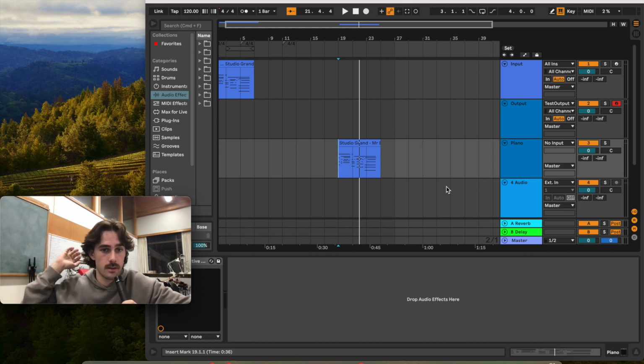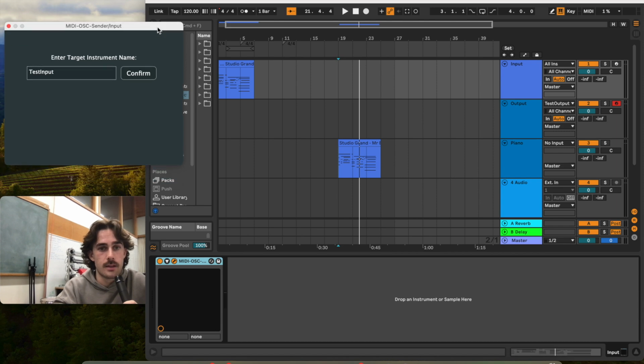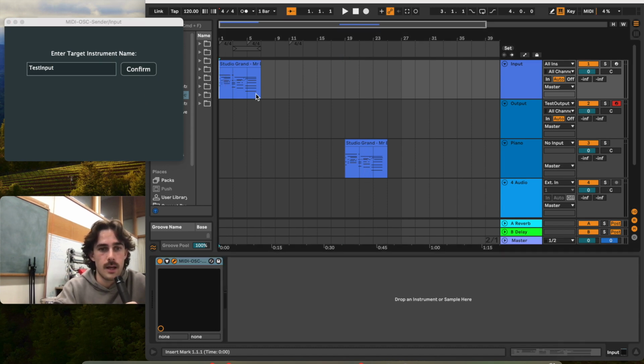one of these instruments. To do this, I've developed a prototype plugin, which is here, MIDI to OSC, and let's give it a go. So to make it work, you have to give it the name of the input node in the Meap server, and then click confirm. Sweet, so now it will take MIDI information from its track here, pass it over the network via open sound control messages actually. This will then be received by the server, it'll pump it through the nodes and then into the output.